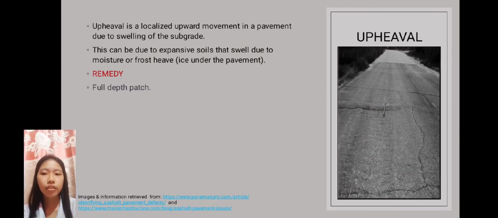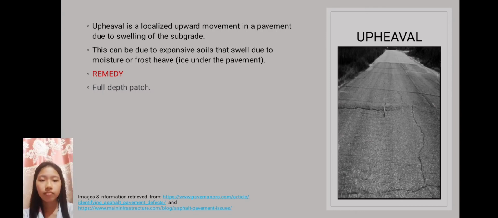Next is upheaval. Upheaval is a localized upward movement in the pavement due to swelling of the subgrade. This can be due to expansive soils that swell due to moisture or frost heave. The remedy for upheaval is a full depth patch.